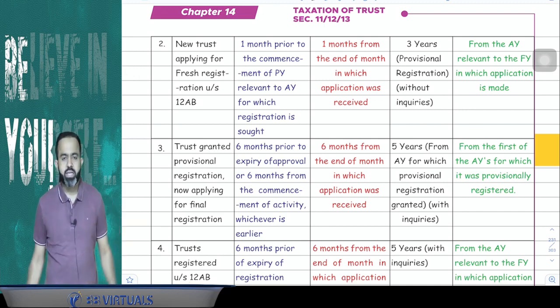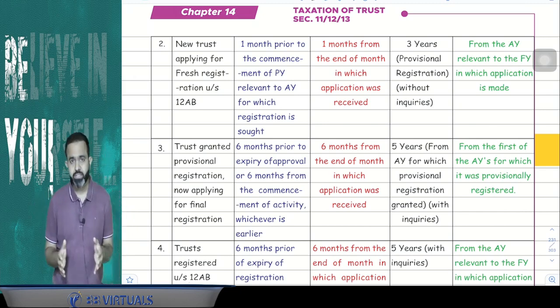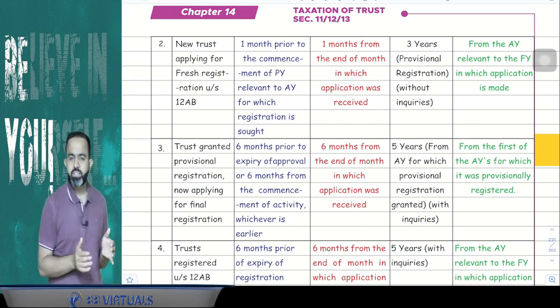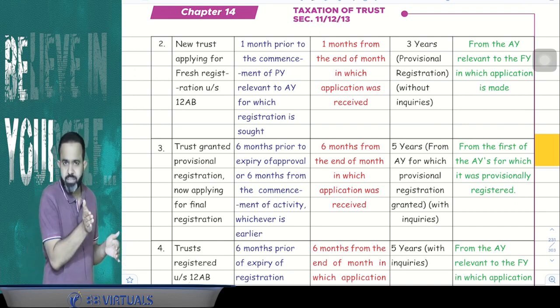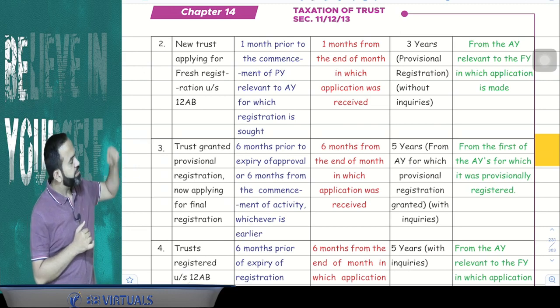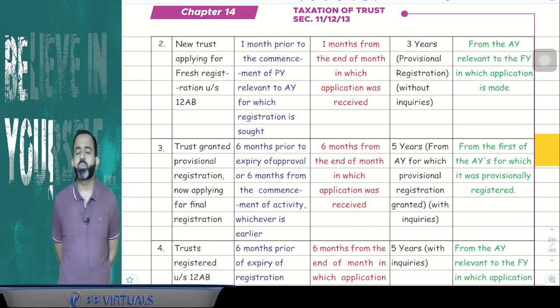So what I'm saying, try to understand, if trust is already provisionally registered, then now trust has to apply for final registration. What is the time limit of final registration? Either 6 months from the date on which a trust started the activity, or at least 6 months prior to expiry of the provisional registration, whichever is earlier, trust has to apply for final registration.